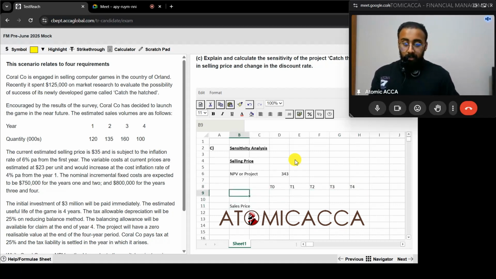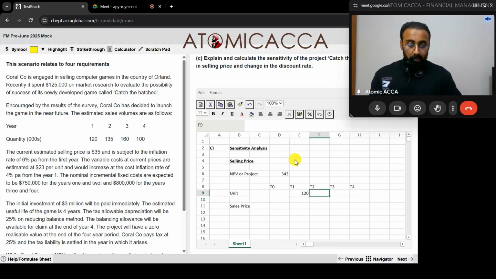What were the units we had? Units were 120, 135, 160 and 100.